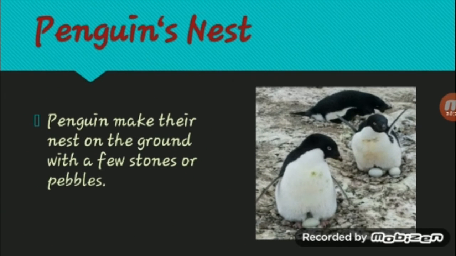And then penguin's nest. Where do the penguins live? They live in cold places like Arctic places. Penguins make their nest on the ground with a few stones or pebbles. Why do they make their nests on the ground? Because, as we know, penguins cannot fly. So they cannot go up to a tree and build their nest there. That's why they build their nest on the ground.